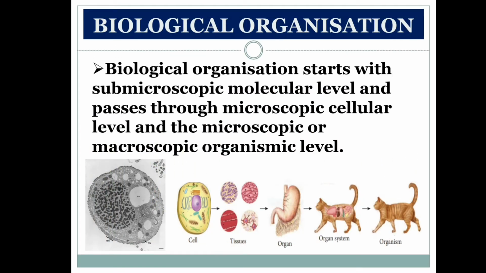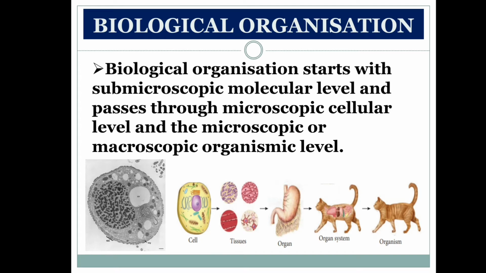Biological organization. Biological organization starts with the submicroscopic molecular level and passes through the microscopic cellular level and the microscopic or macroscopic organism level. So what is biological organization? It starts with a submicroscopic level. What is submicroscopic level?